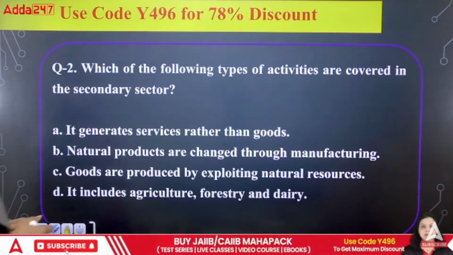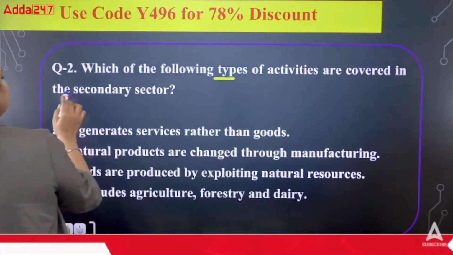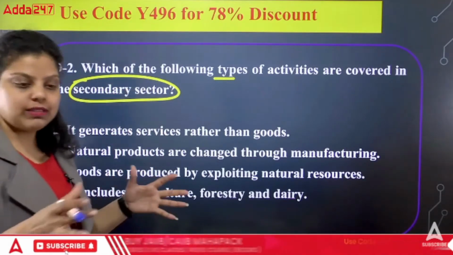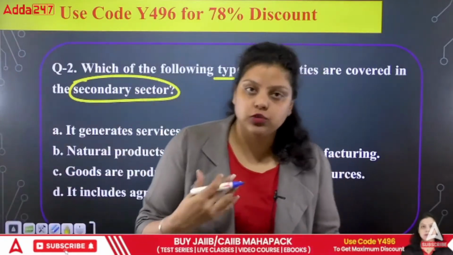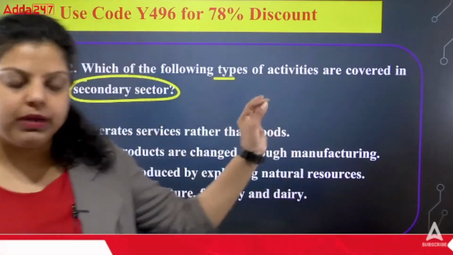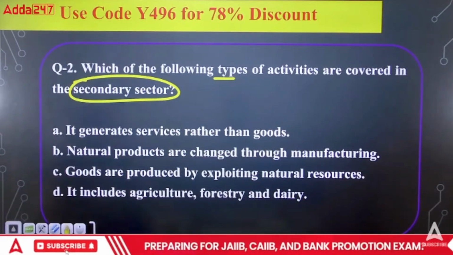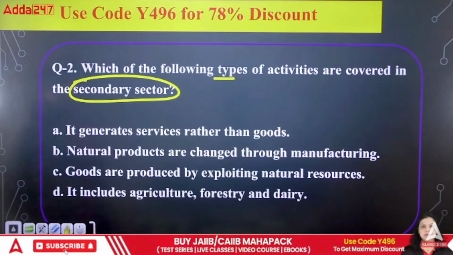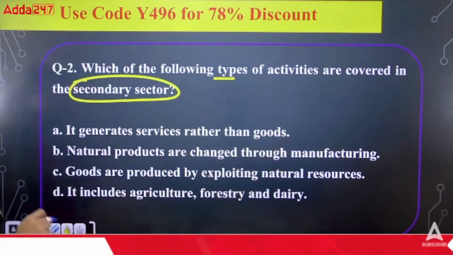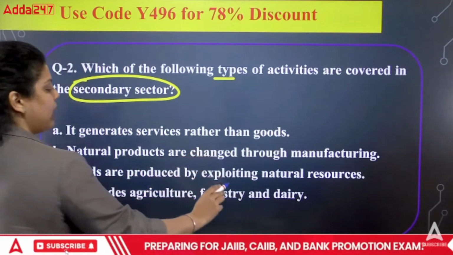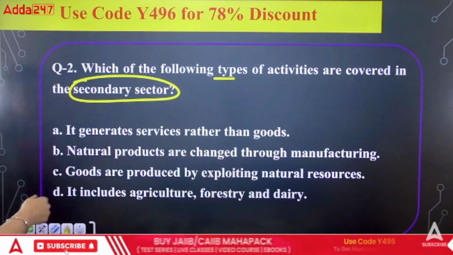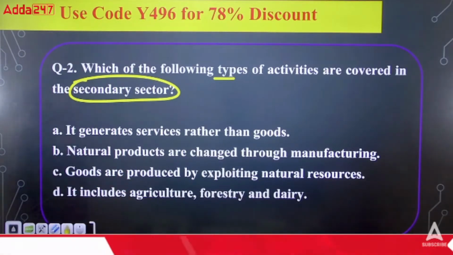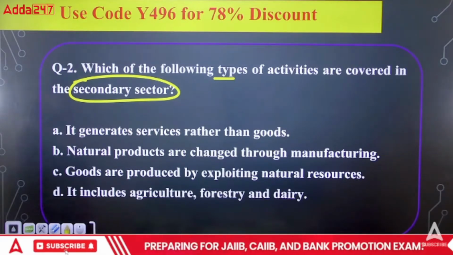The second question is saying, which of the following types of activities are covered in the secondary sector? So the secondary sector is also known as your manufacturing sector, also known as your industrial sector. What kind of activity will be covered under the secondary sector? First is saying it generates services rather than goods. Second is saying natural products are changed through manufacturing. Third is saying goods are produced by exploiting natural resources. Fourth is saying it includes agriculture, forestry and dairy. So which of the following is covering the secondary sector activity?